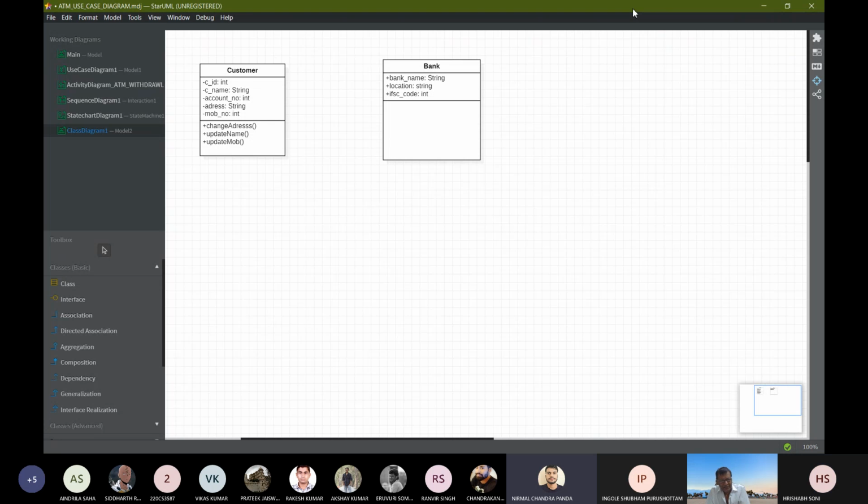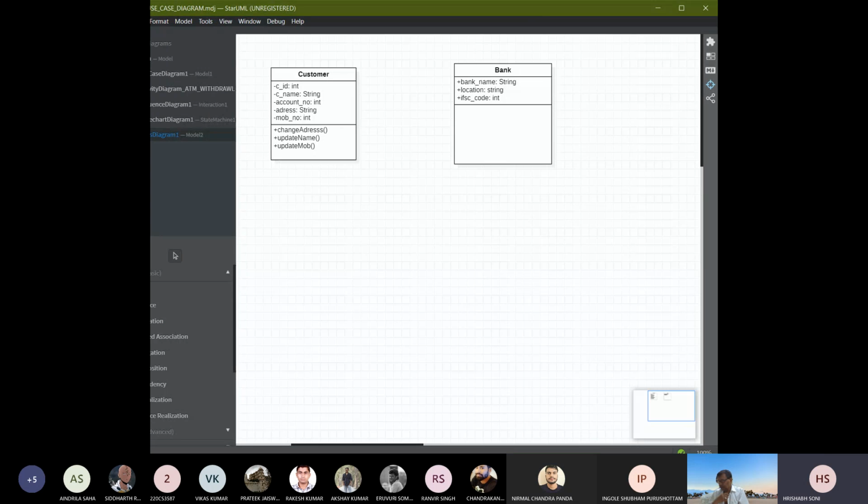Why not from the use case? Sir, the use case only gives the names of the classes. So here he is fixing the classes. Sir, the attributes and the functions we are getting from the activity diagram. Okay, so the names of the classes you get from the use case, and the attributes and operations you get from the activity. Yes, sir. Okay, Nirmal Panda will give a lecture on how to draw the class diagram in the next class.